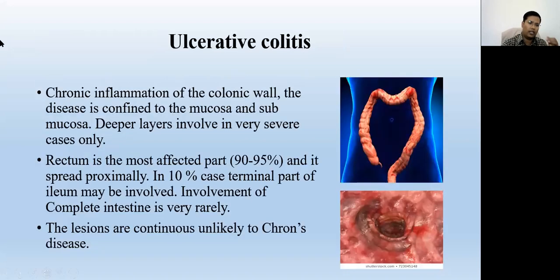So first we discuss ulcerative colitis. That is a chronic inflammation of the colonic wall. The disease is characterized by small ulcers and small abscesses that involve only the mucosa and submucosa layers. Very rarely it goes into the deeper layers up to the muscular layers. Usually it is confined to the mucosa and submucosa.